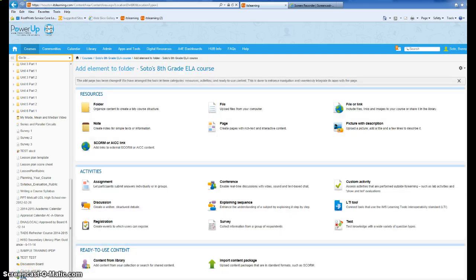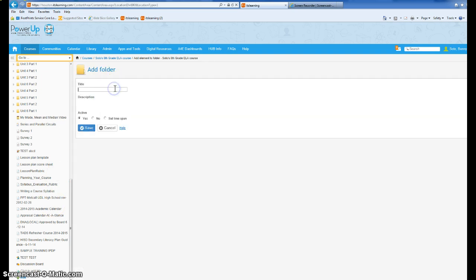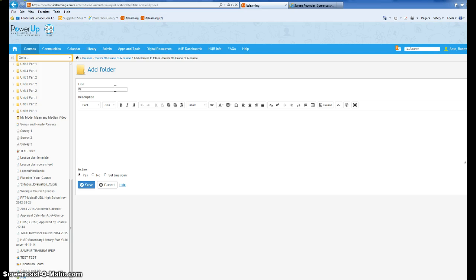Now what I wanted to point out is that everything that you add on here to your classes is going to be viewable by the students. The things that we were doing on Milby staff will not be viewable by the students. Only the things that you edit in your classrooms will be available for the students to view. So you can add folders here, say you want to do warm-ups. So I can add a warm-ups folder.